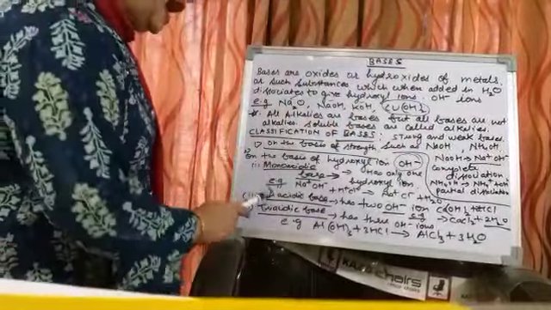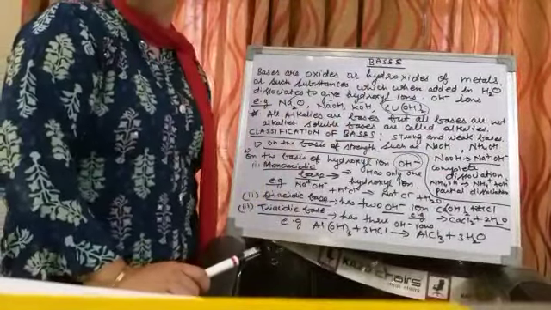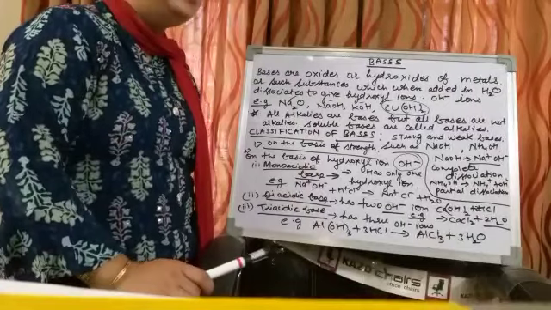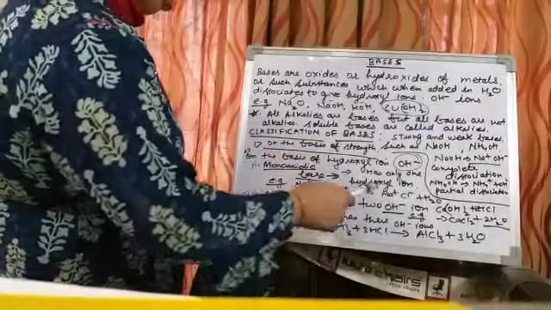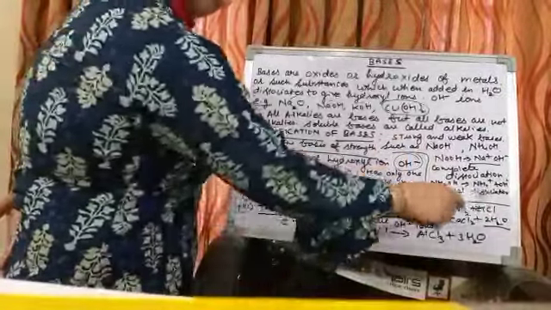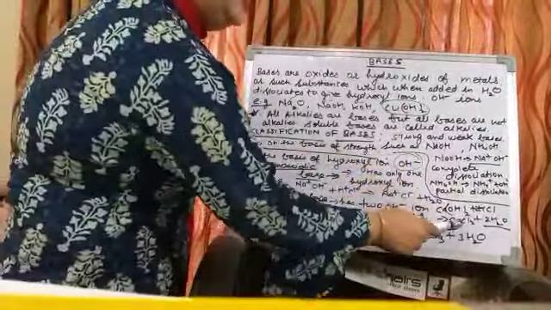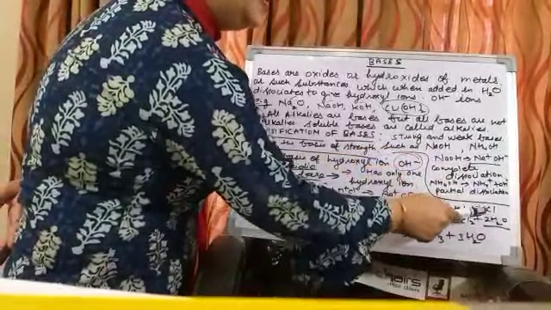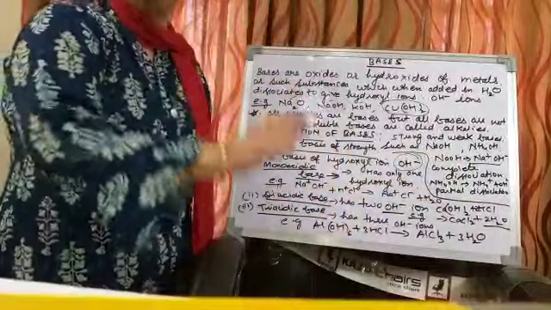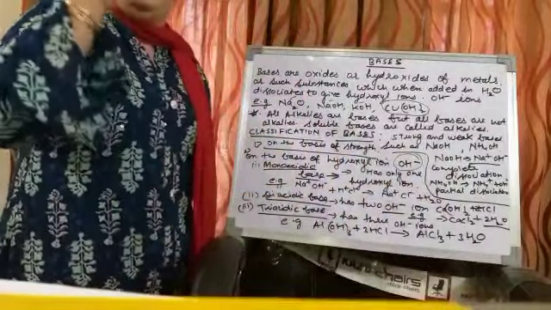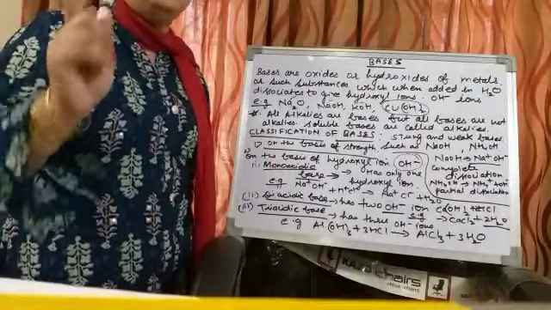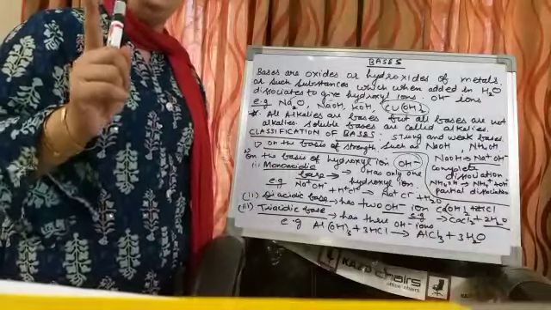Second is diacidic base, which consists of two hydroxyl ions. For example, if we take calcium hydroxide, Ca(OH)2 plus HCl, it will give CaCl2, and to balance it I have to put here 2. It will give 2 molecules of water. That's why it is a diacidic base. Two things we have to see: presence of hydroxyl ion, how many are there?